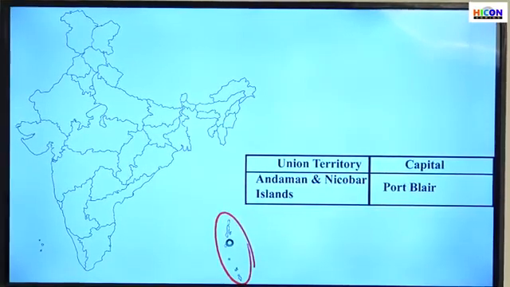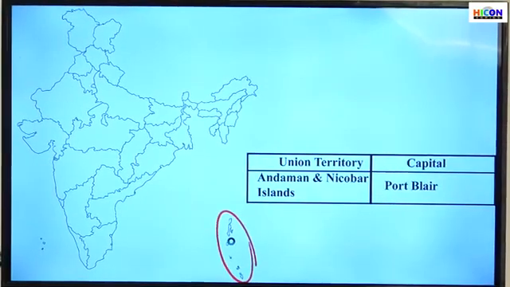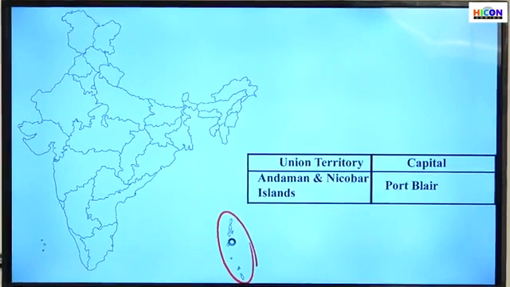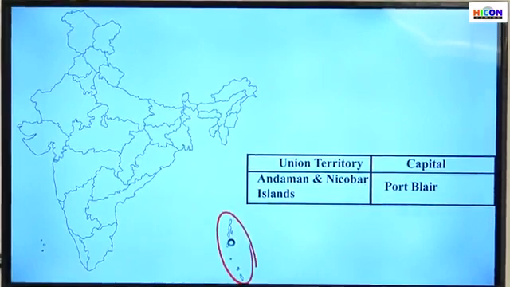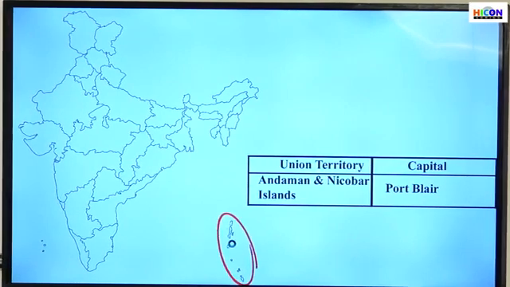So there is a group of islands that is marked inside that red circle. In that you can see a black dot, and that is the island named Port Blair. So Andaman and Nicobar Islands is the first union territory in India, a group of islands located in the Bay of Bengal, and the capital of this region is Port Blair.